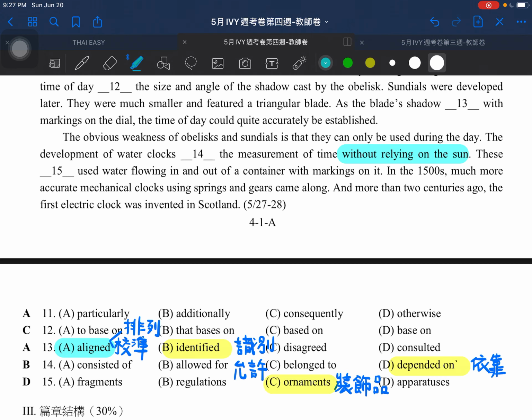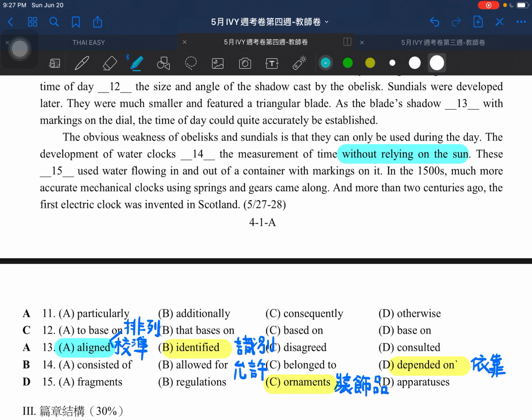All right, so for example, I try to identify myself with the character in the story, or the police could identify the criminals from photos or any kind of evidence or proof the criminal left, and we can use the word identify.